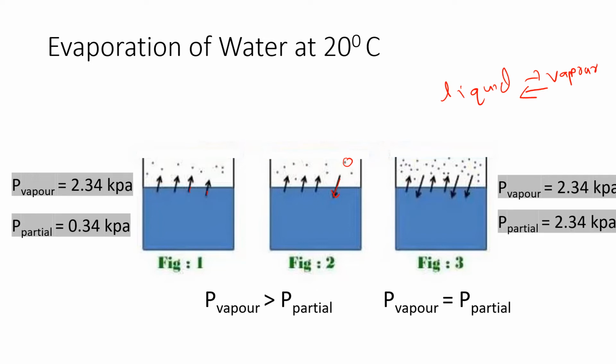So in figure 3, when the phase equilibrium is established, vapor pressure is equal to 2.34 kilopascal and partial pressure is equal to 2.34 kilopascal. On the left-hand side, you can see that in figure 1 the vapor pressure is equal to 2.34 kilopascal and partial pressure is equal to 0.34 kilopascal. In figure 1 there is no phase equilibrium, and in figure 3 there is phase equilibrium.